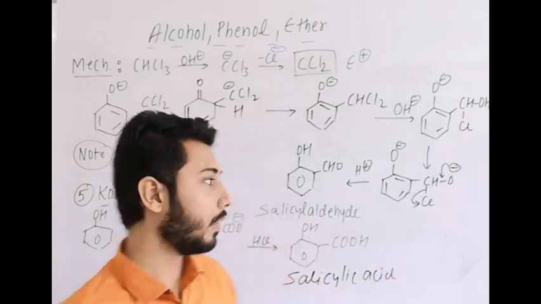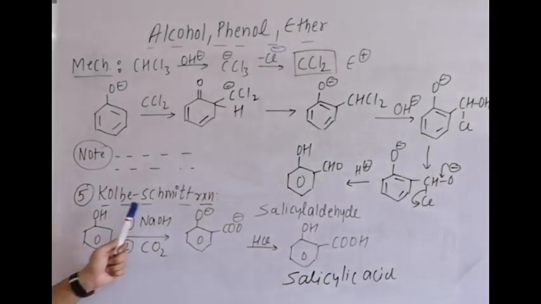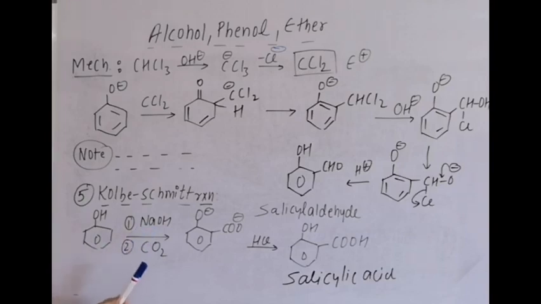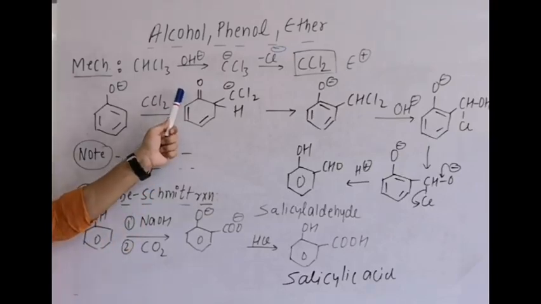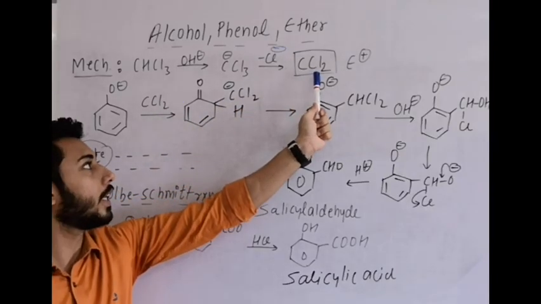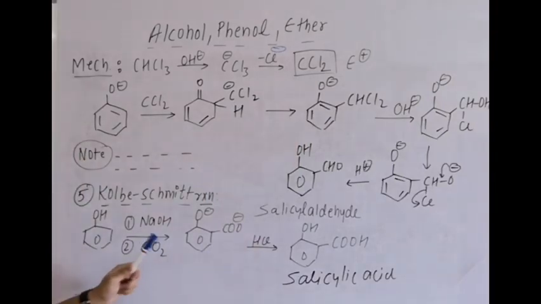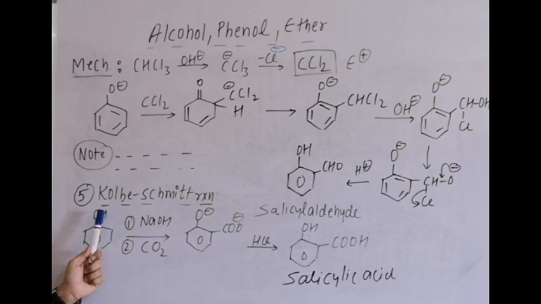Clear? Now the next reaction is Kolbe's-Schmidt reaction. In this reaction again the first step is alkaline medium, second is CO2. In this reaction the electrophile is CO2. In the previous reaction the electrophile is CCl2 dichlorocarbene. Now here in a similar reaction, it is electrophilic aromatic substitution, O minus is formed, then both ortho and para attack of the electrophile takes place.